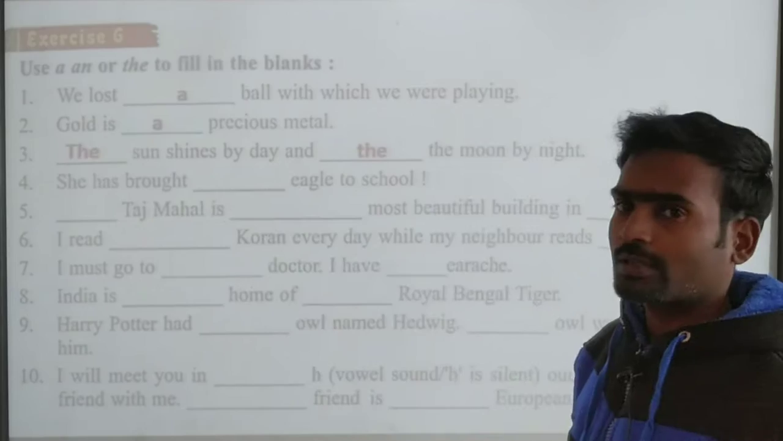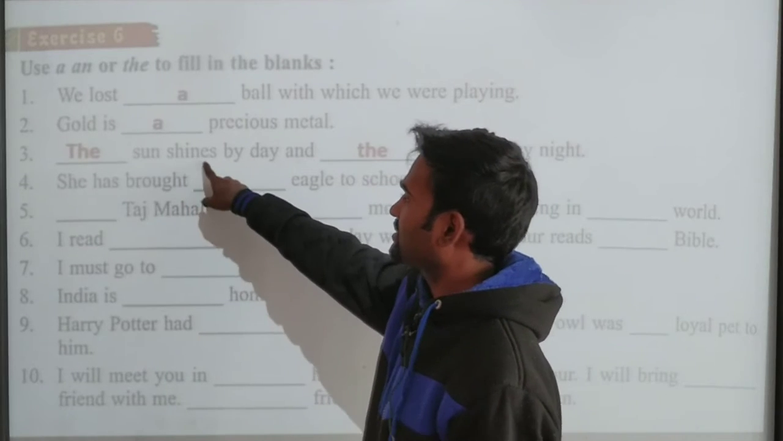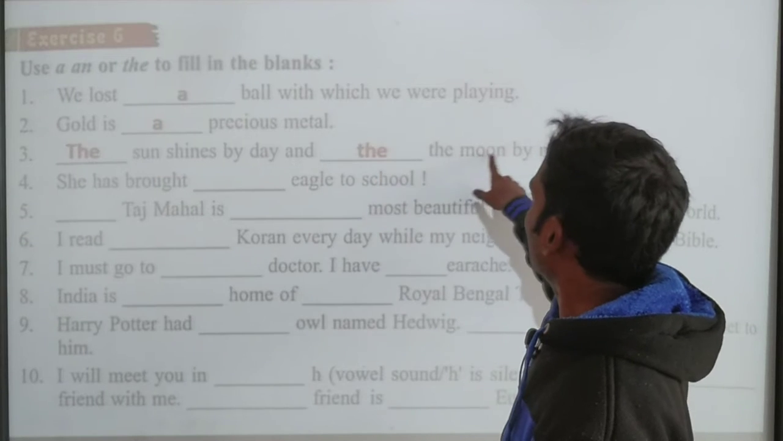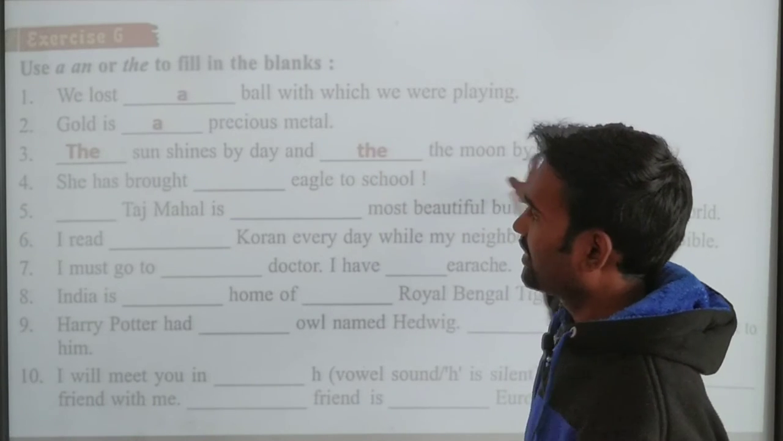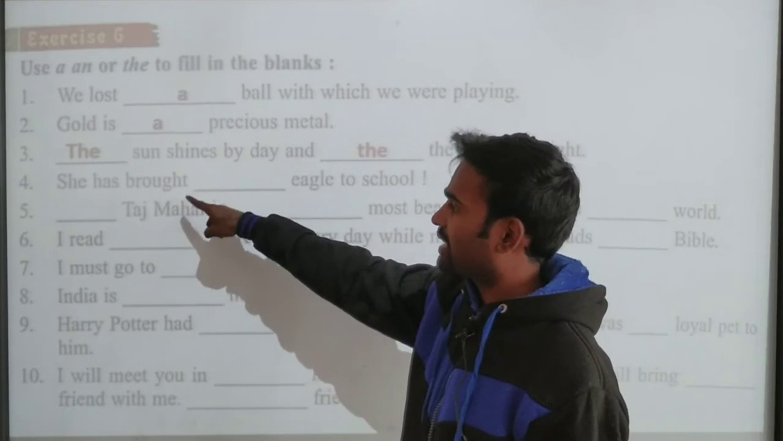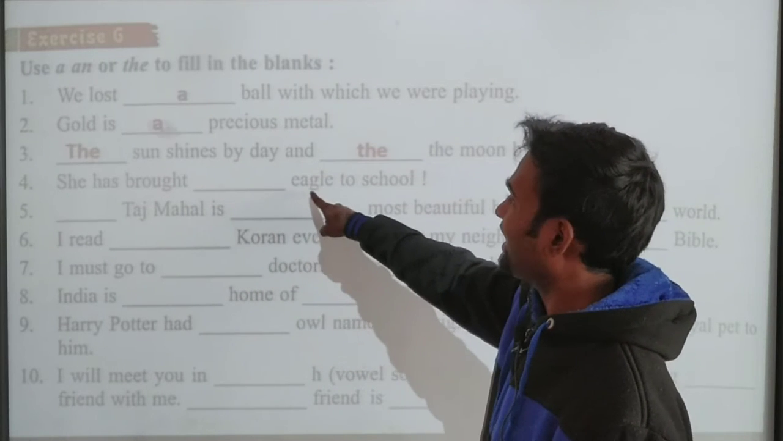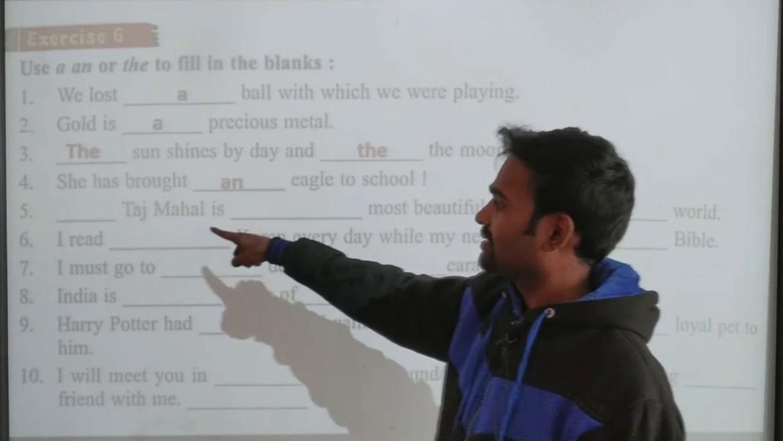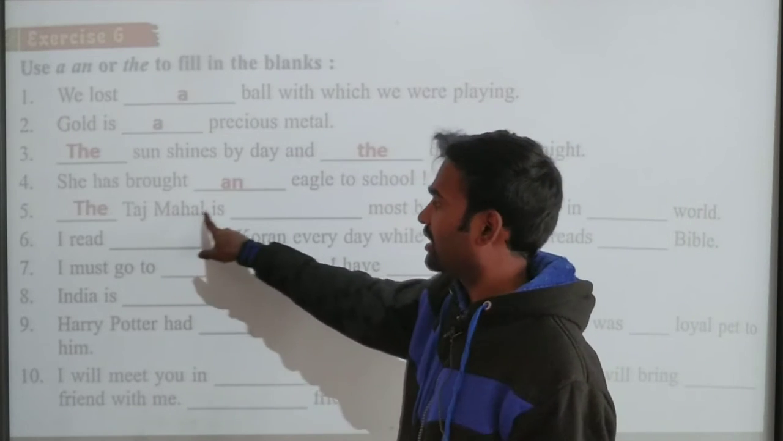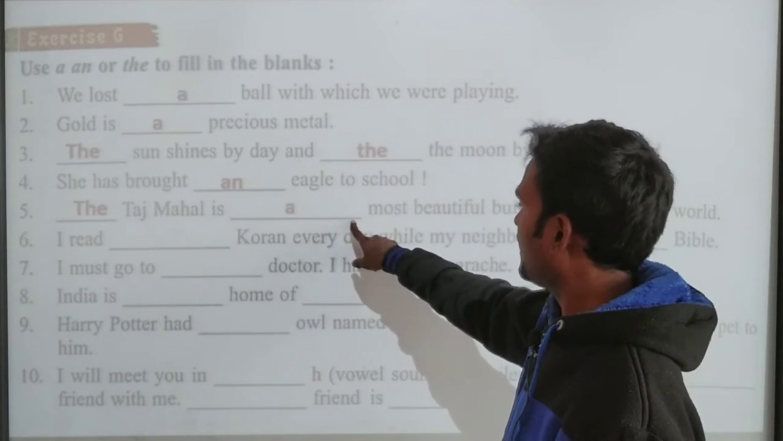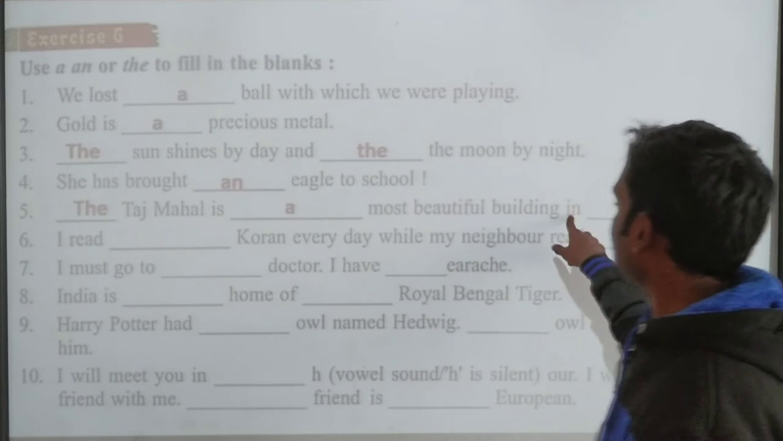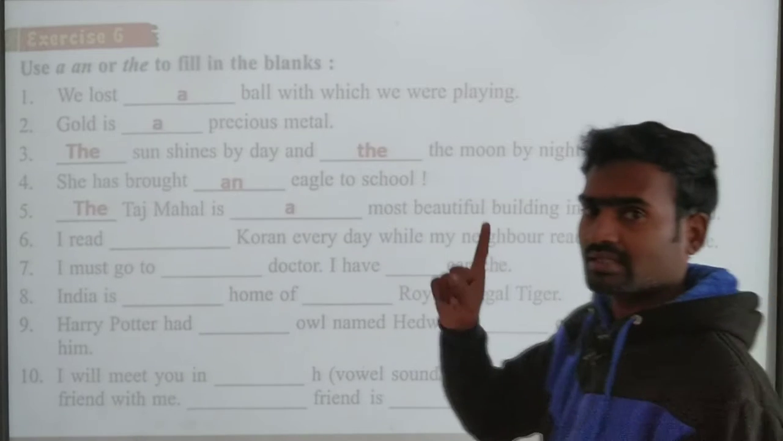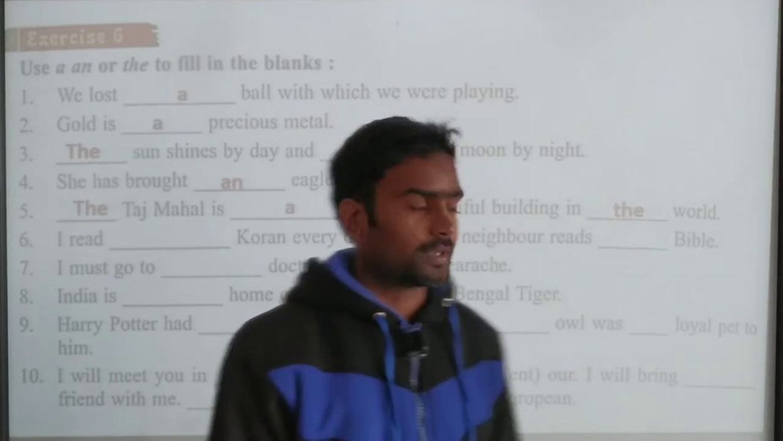And the sun, see here, the sun shines by day and the moon by night. Okay? And next one, she has brought dash eagle to the school. Okay? To the school. Dash Taj Mahal is the most beautiful building in the world. In the world, because there is only one world, because we have only one Taj Mahal in the world, right?